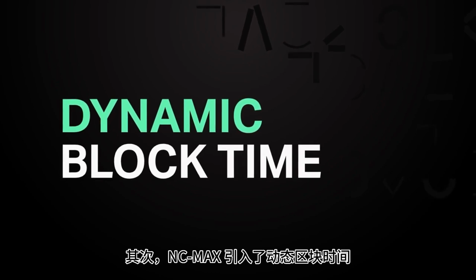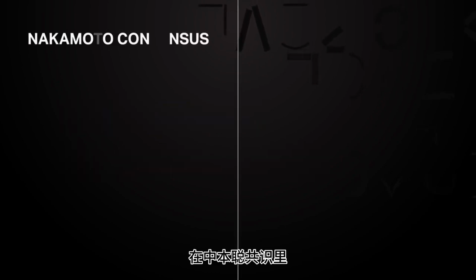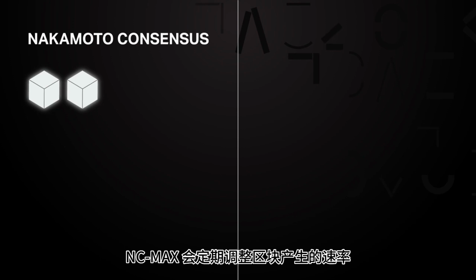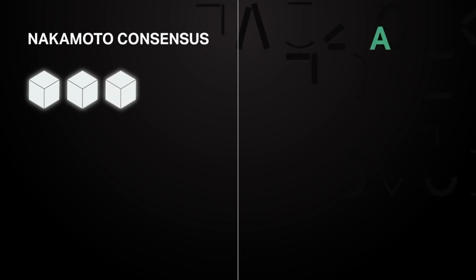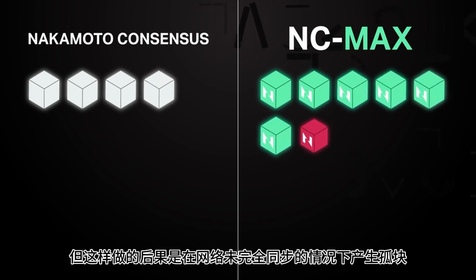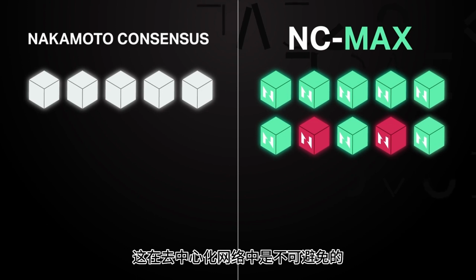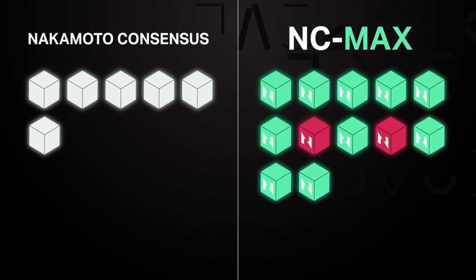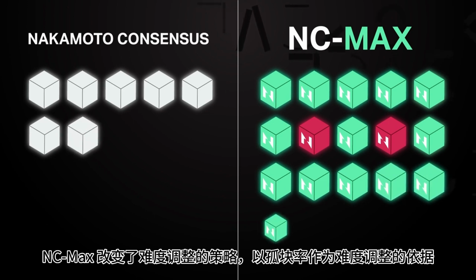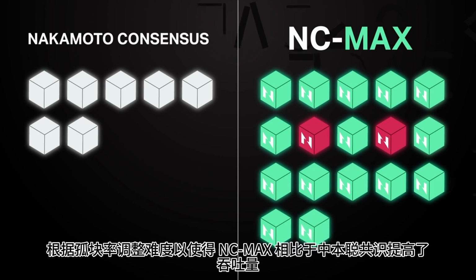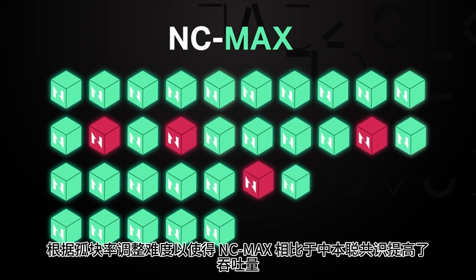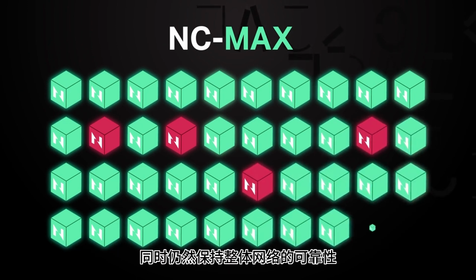Secondly, NC-Max enables dynamic block time. As opposed to Nakamoto Consensus, where one block is generated every 10 minutes, NC-Max regularly adjusts the rate of block production to improve overall throughput. With faster block times, transactions can be confirmed quicker, but a consequence of this is the creation of orphan blocks, which occur when the network isn't fully in sync and is inevitable on a decentralized network. Such blocks are ultimately not confirmed. In order to stop too many orphan blocks occurring, NC-Max automatically adjusts by slowing down block times as necessary. The overall result is increased throughput compared to Nakamoto Consensus, whilst still maintaining overall network reliability.